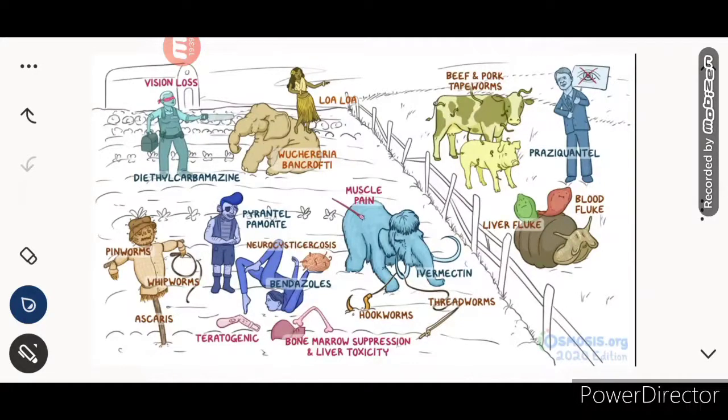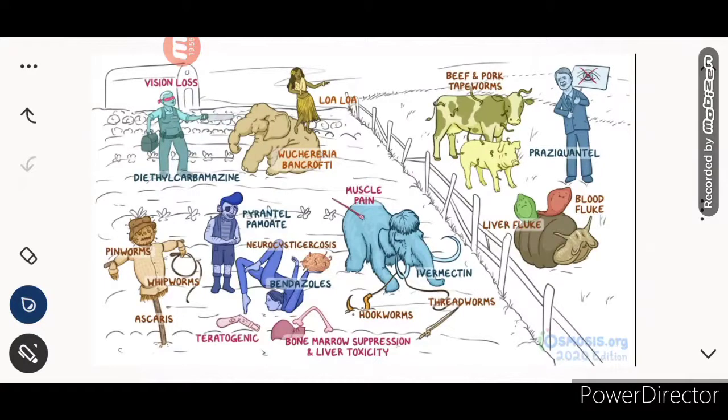So here a carpenter, representing diethylcarbamazine, is cutting the Loa loa and Wuchereria bancrofti because it is the drug of choice for them. Okay, and as for the side effects, it causes vision loss and headache.